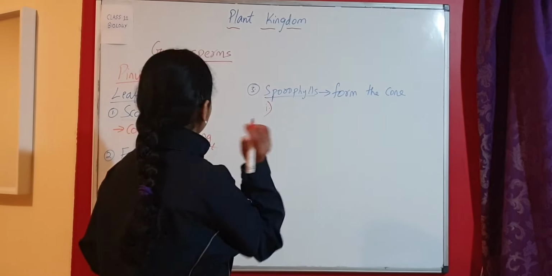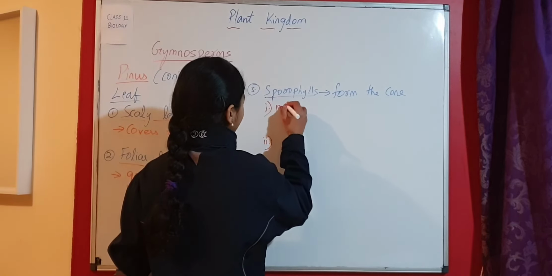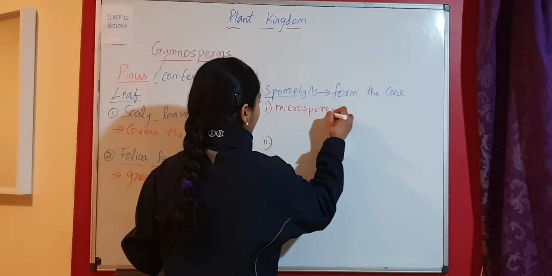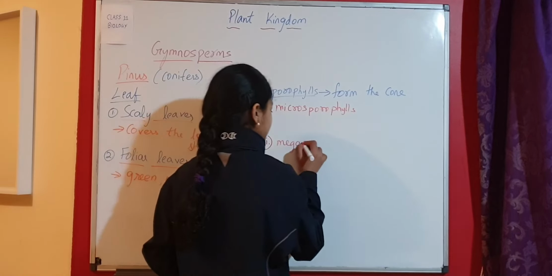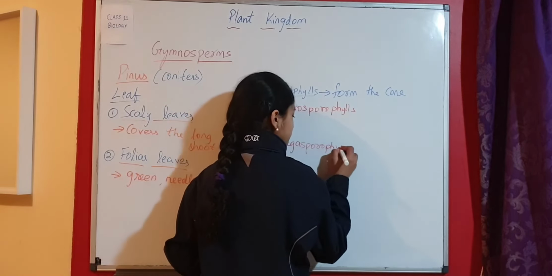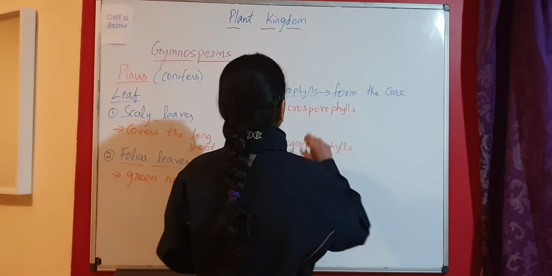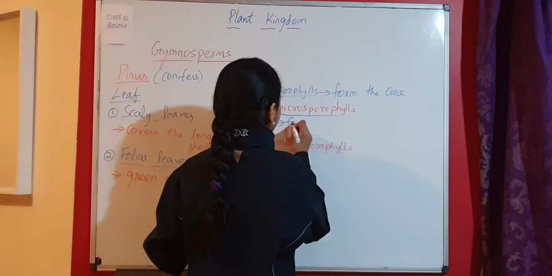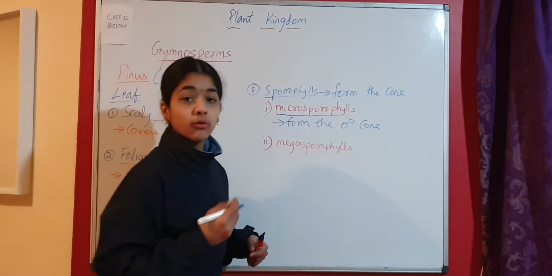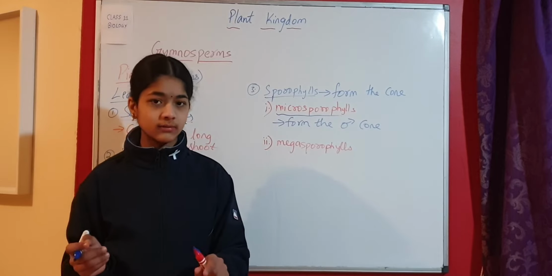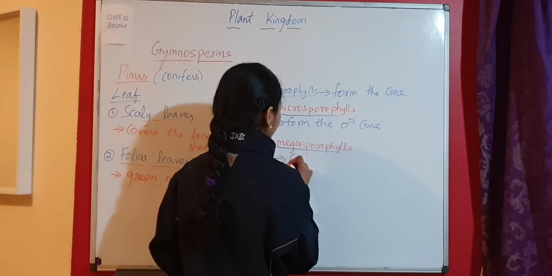These sporophylls are also divided into two types. The first one is called microsporophylls. The second one is called megasporophylls or macrosporophylls. So microsporophylls, megasporophylls. Microsporophylls form the male cone. We know that Pinus is monoecious, so there are male and female sex organs on the same plant. So microsporophylls form the male cone. Megasporophylls form the female cone.